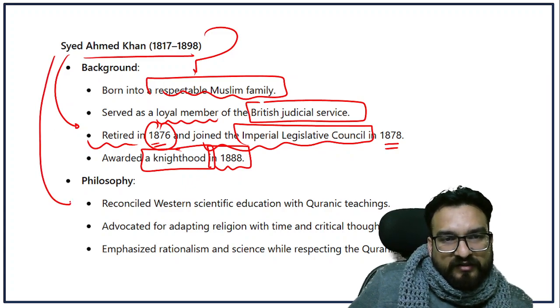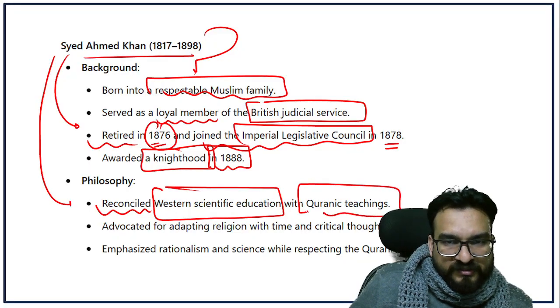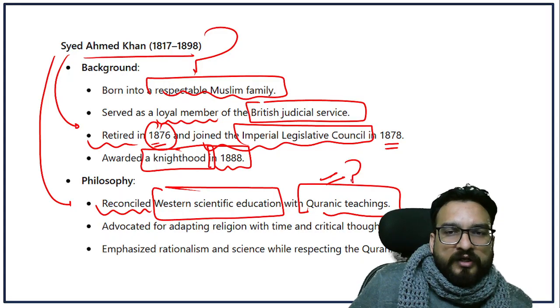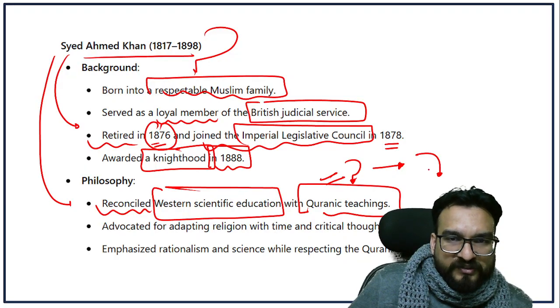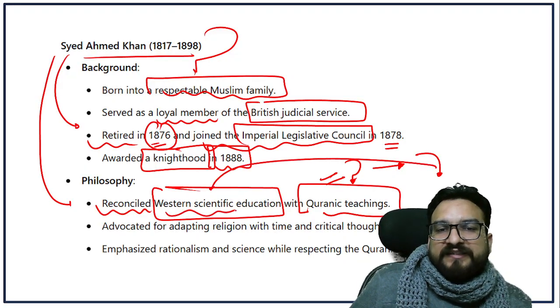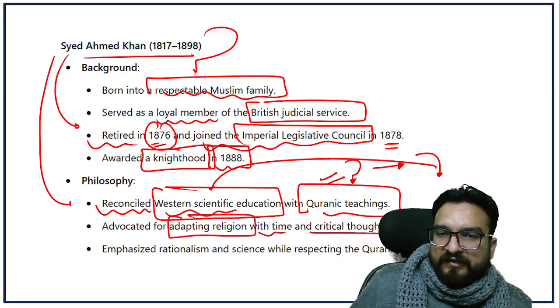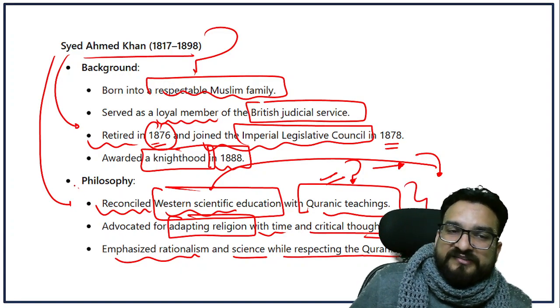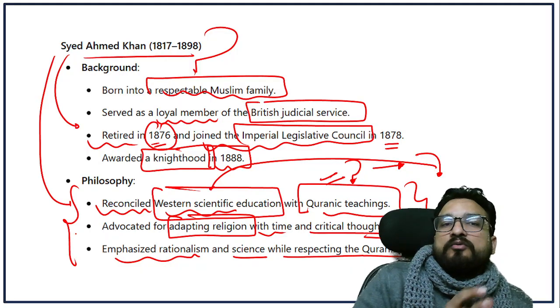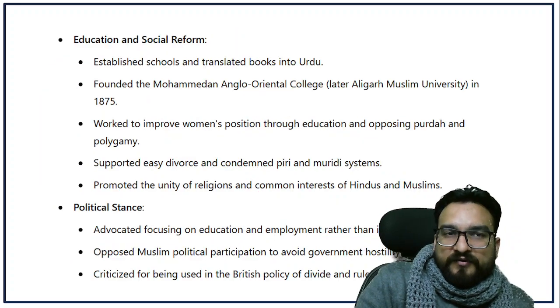He wanted to reconcile Western scientific education with Quranic teachings. He wanted to purify the Quran, remove the elements which are now obsolete and not practical in the present world, and integrate Western scientific education. He advocated adapting religion with time and critical thought. He emphasized rationalism and science while respecting the Quran. That means he is preaching in the same tone as the other reformers in Hinduism, like Raja Ram Mohan Roy and others, right?